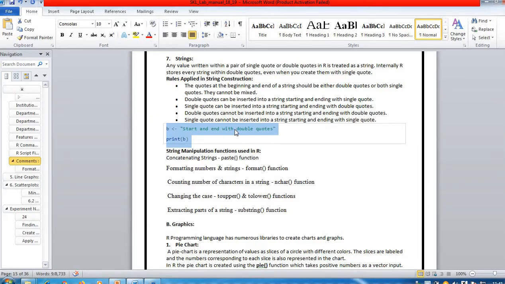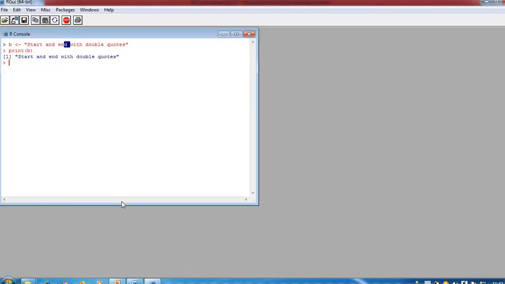Now we can manipulate strings with different functions. The first function is concatenating strings, which we can do with the help of paste. Second, using format, you can give formats to numbers or any other R object types. Then, to count the number of characters in a string, you can use the nchar function. To change case to upper or lower, use the toupper and tolower functions, and to extract part of a string, use the substring function. We'll try these in R.